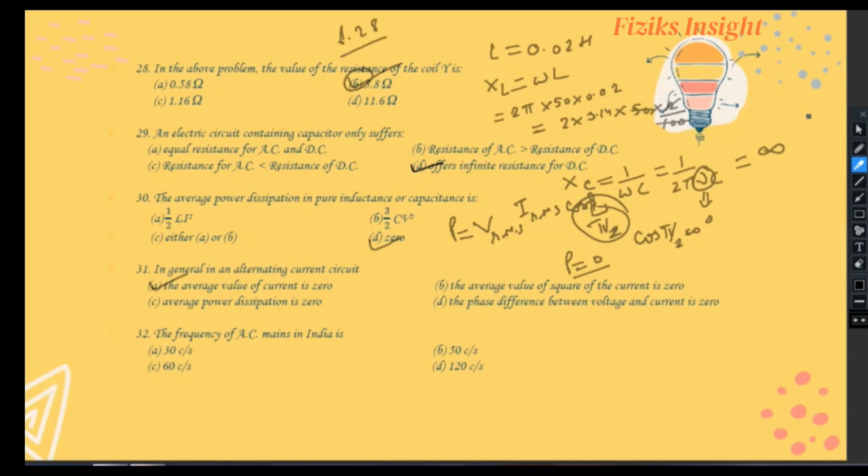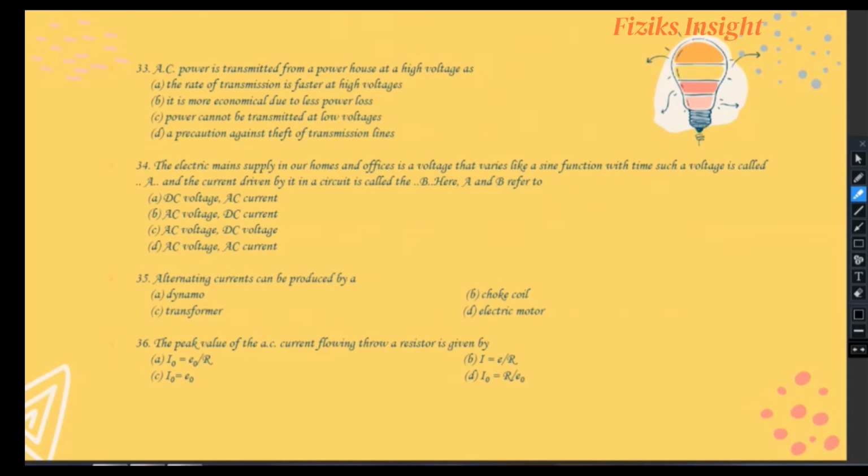Now proceeding to the 32nd question, the frequency of AC mains in India is 50 cycles per second, that is B option is correct. Now in 33rd question, AC power is transmitted from a powerhouse at a high voltage as B option is correct, it is more economical due to less power loss.